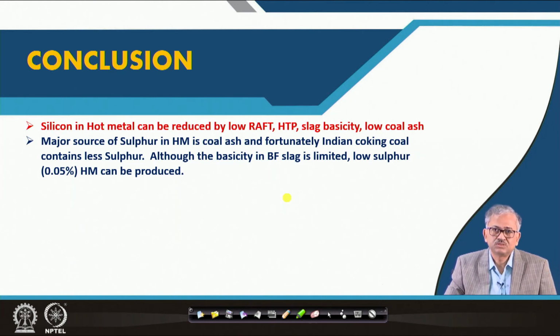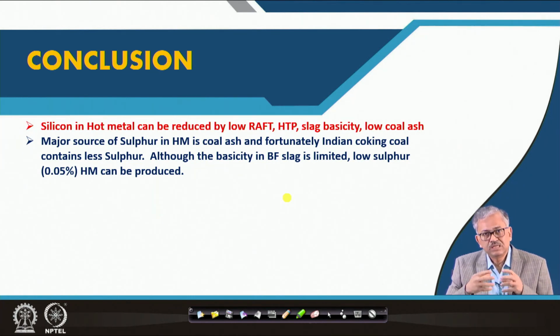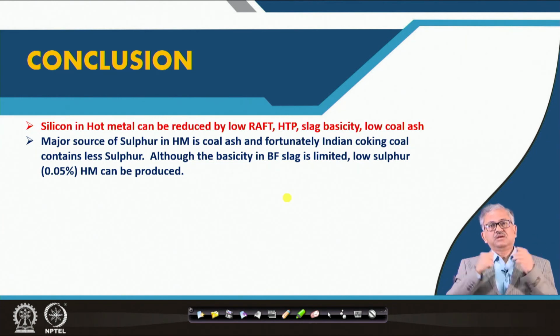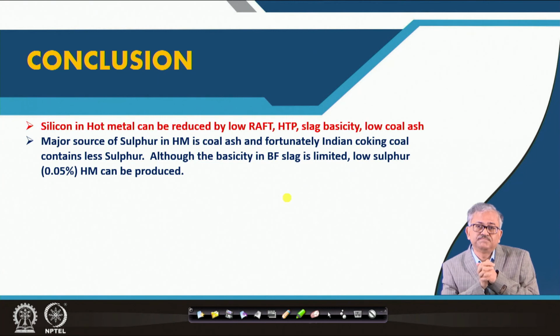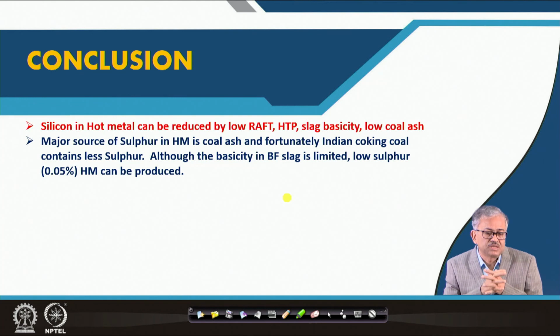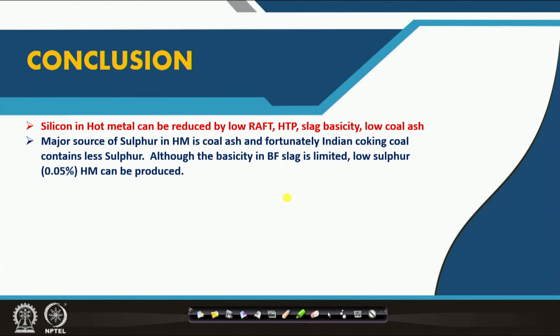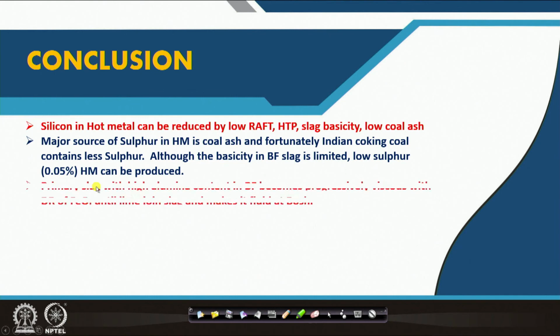The reducing condition in the blast furnace is already there, and using basicity we can reduce the sulfur significantly, but we do not have much scope, especially for Indian blast furnaces and Indian slag, because of the alumina content. The alumina content in slag is quite high, 10 to 22%, as I said. As a result, we cannot make the slag too limey, or it becomes very viscous. So with this we can control the sulfur, and hot metal with 0.04 to 0.08 sulfur can be produced.